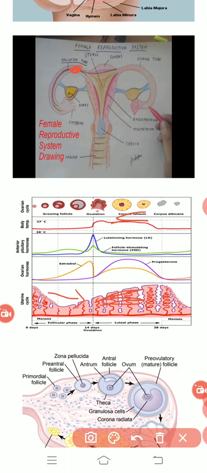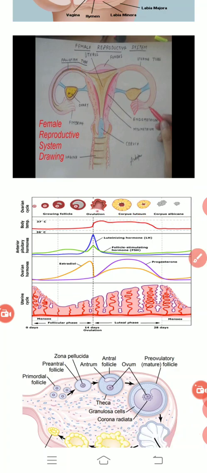At the same moment, when the fourth week is going to initiate, this corpus luteum starts converting into corpus albicans, and this albicans finally gets degenerated within the ovary. At the same time, what is going to happen? If the ova or egg cell which is present in this ampulla region does not get activated or fertilized, then this egg starts degenerating in the fourth week of the menstrual cycle.